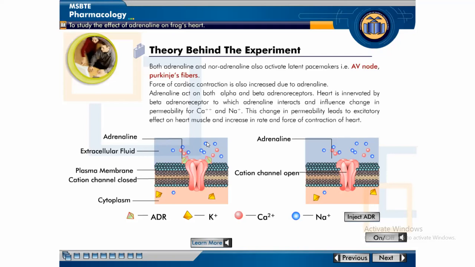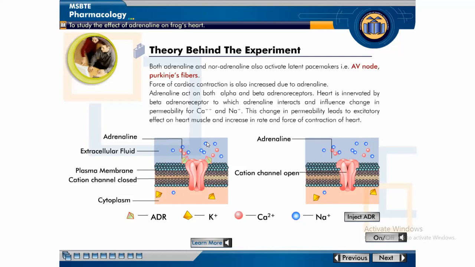Sound is audible to all? Yes, ma'am. Ma'am, this screenshot diagram is not available in our manual. Ma'am, should I take a screenshot? Okay. You have to draw this diagram in your report of this experiment.